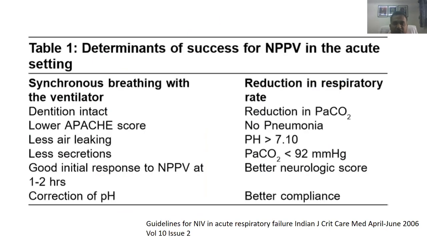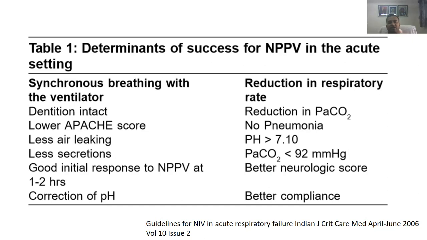So what are the determinants of success for non-invasive ventilation? Synchronous breathing with the ventilator. The dentition should be intact. There should be a good initial response to the non-invasive ventilation. That is, at the first hour of NIV, the ABG should show improvement from what the ABG was before starting the non-invasive ventilation. And there should be reduction in respiratory rate, reduction in PaCO2. The pH should be more than 7.1, PaCO2 should be less than 92, should have a better neurological control score and a better compliance.